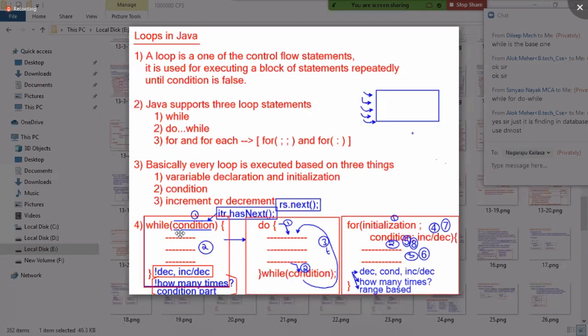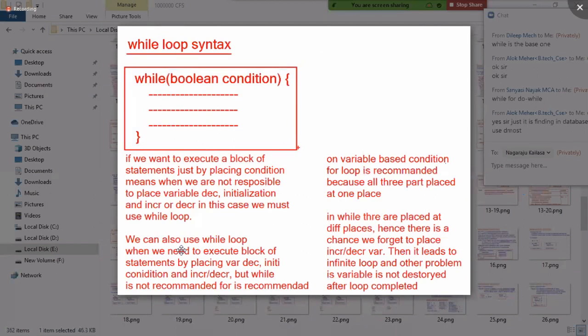So while syntax contains only a condition. There is no variable declaration, incrementing or decrementing; they are available at different places. Are you catching my point? That's why there is a chance you may forget. Okay, next, while loop syntax: while (Boolean condition). If you want to execute a block of statements just by placing a condition, when we are not responsible for variable declaration, initialization, incrementing or decrementing, in this case we must use a while loop.